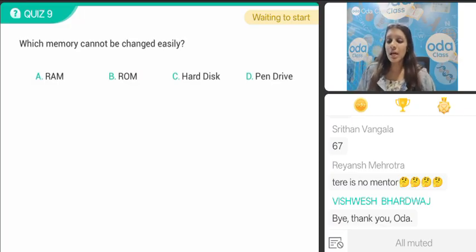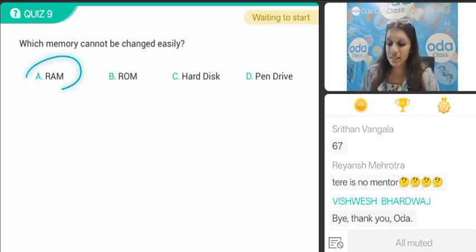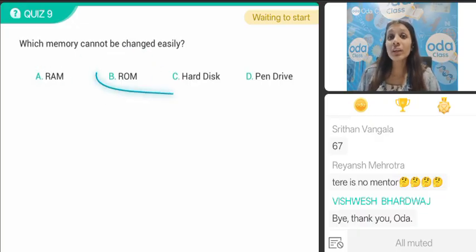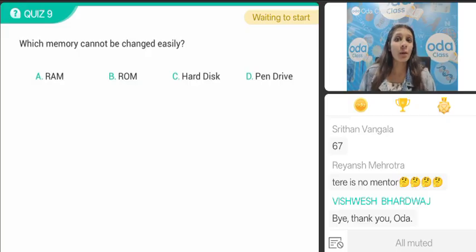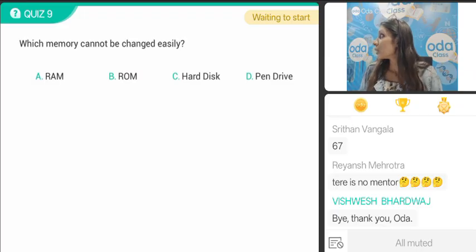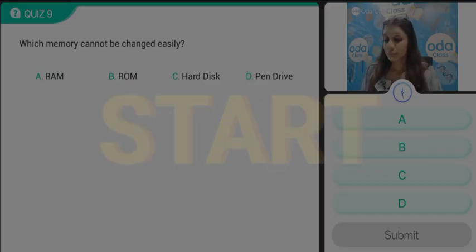Okay, so I will tell you, RAM is random access memory. ROM is what? Read only memory. That means you can only read the data but not touch it. We have then hard disk and pen drive. Okay, think wisely and respond in 3, 2, 1, and go.